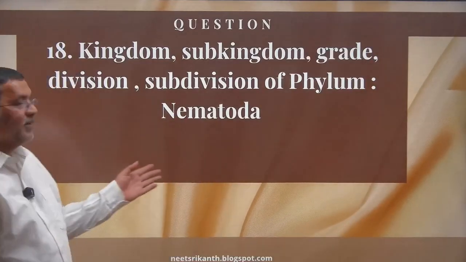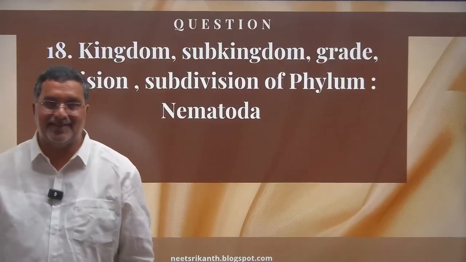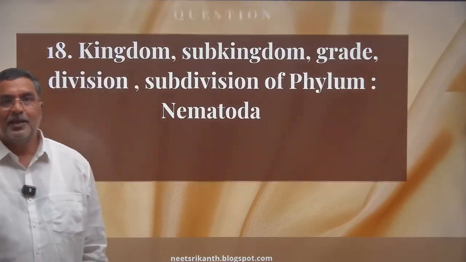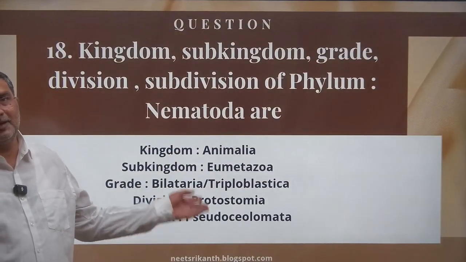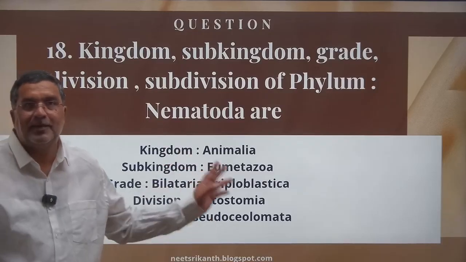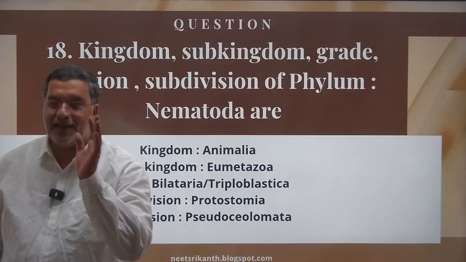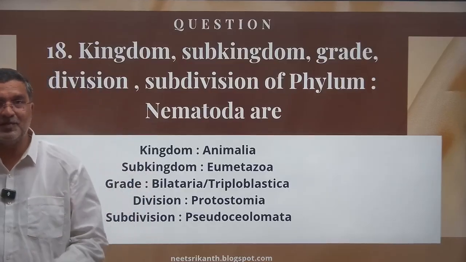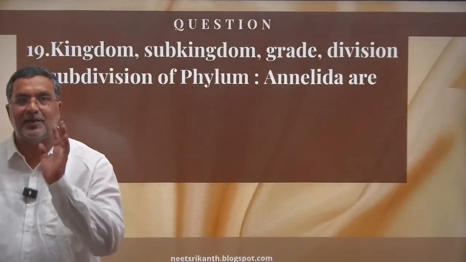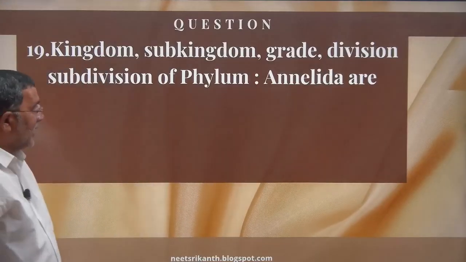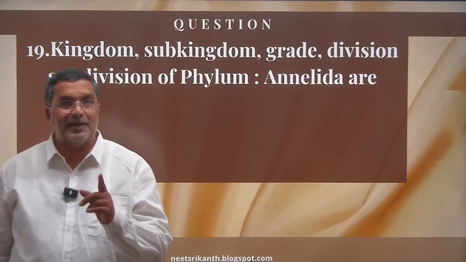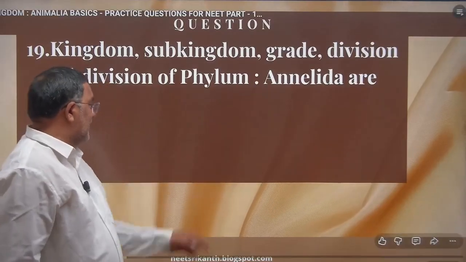Next shown is Nematoda. Nematoda nothing but Aschelminthes. We have two names. So kingdom Animalia, subkingdom Eumetazoa, grade Bilateria or Triploblastica, division Protostomia, subdivision Pseudocoelometa. The way of answering, watch me, the same way you have to answer. Till you answer like this, don't think you have completed your chapter. Okay, so you should answer like this. If you answer like this, as I said to you, short-term memory and long-term memory.